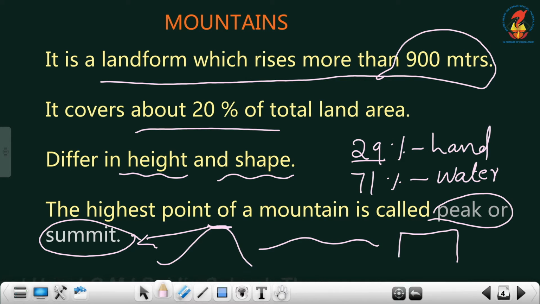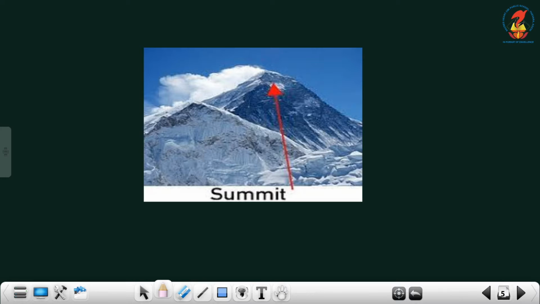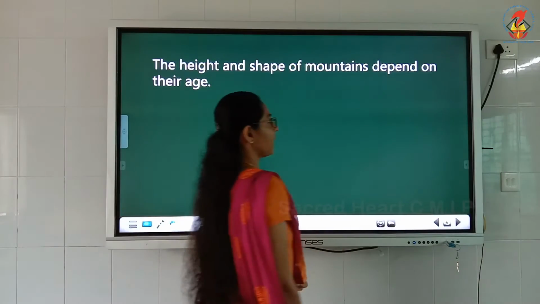It covers 20% of our total land area, and mountains differ in shape and height. The mountain's topmost point is known as peak or summit. Clear children?